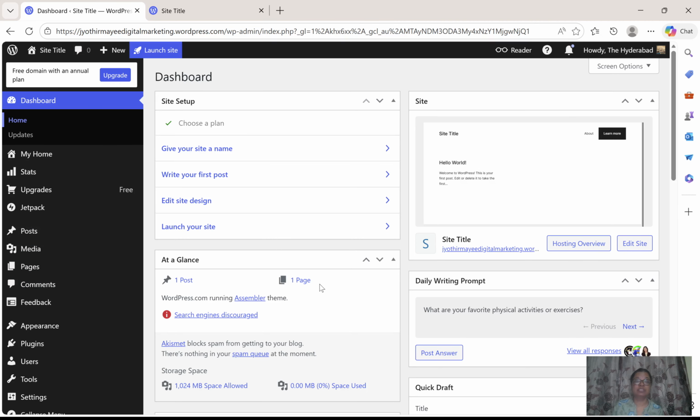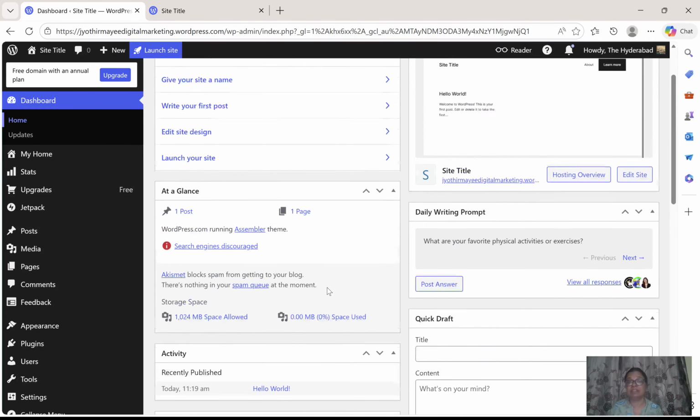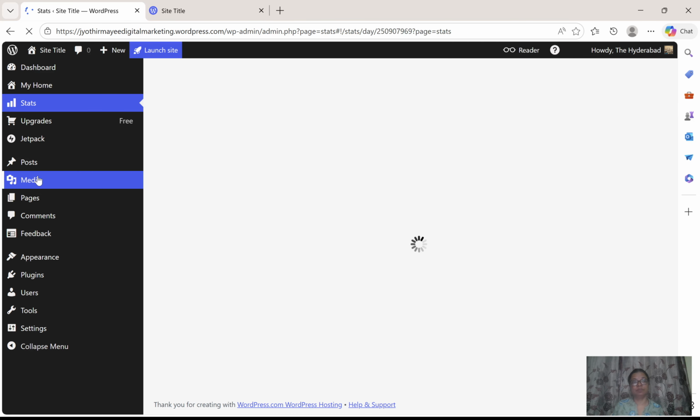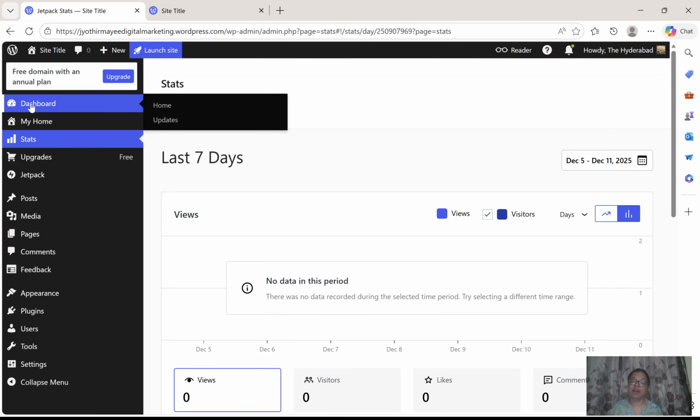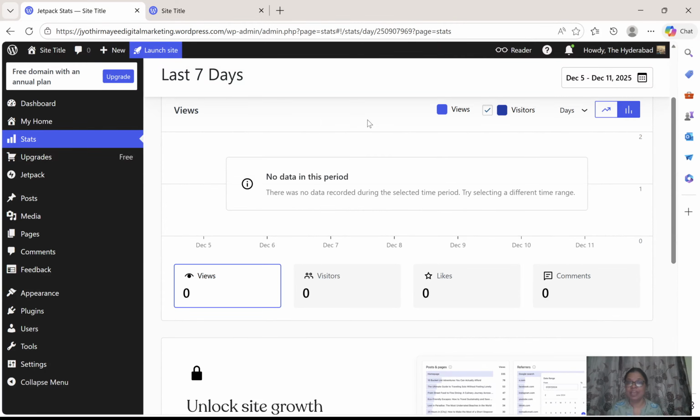You can see all the posts you have posted, pages and everything here. Once we design something and we come back here, you will be able to understand. And next one is stats. Stats means after you design and publish your website, you want to know how many people have visited our website, how many people have liked something, and how many comments.